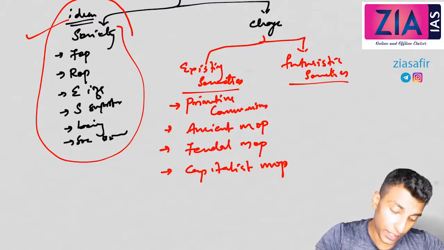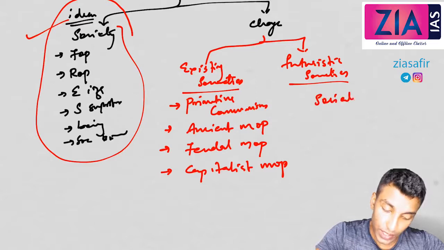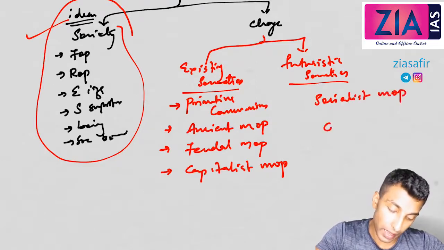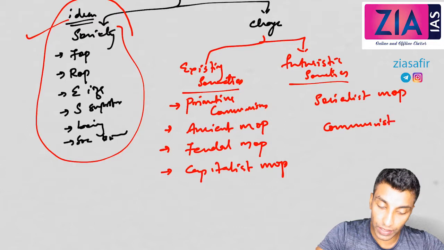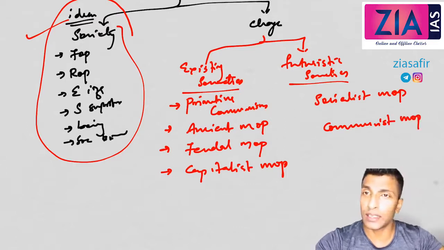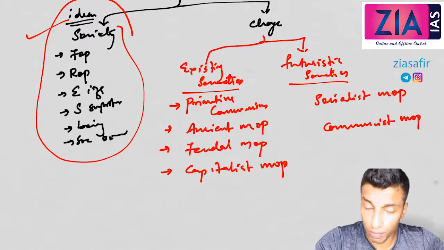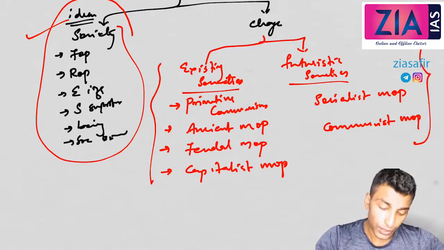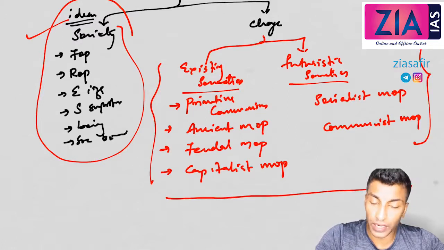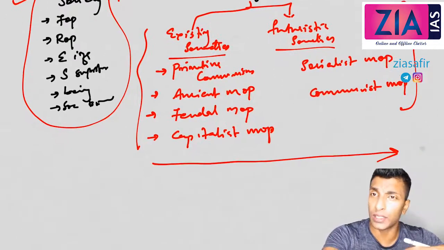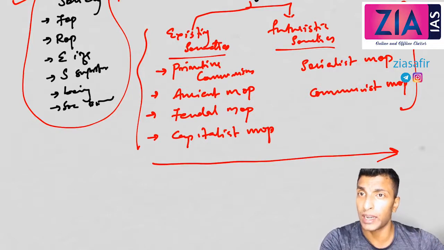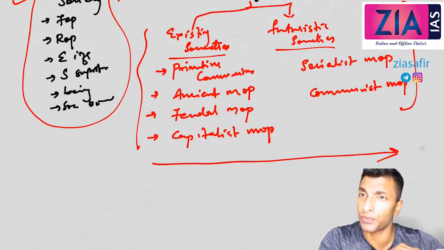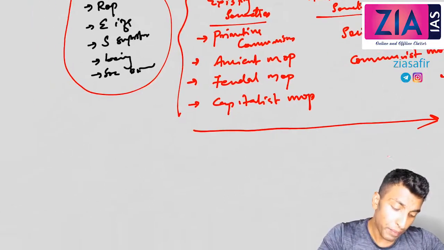Futuristic societies Marx understood in terms of the socialist mode of production and the communist mode of production. So these are the Marxian ideas about change. This is related to existing society, and this is related to futuristic society. He studied society and change in an evolutionary path, understanding the change of history from an evolutionary perspective. You can see here, primitive communism.